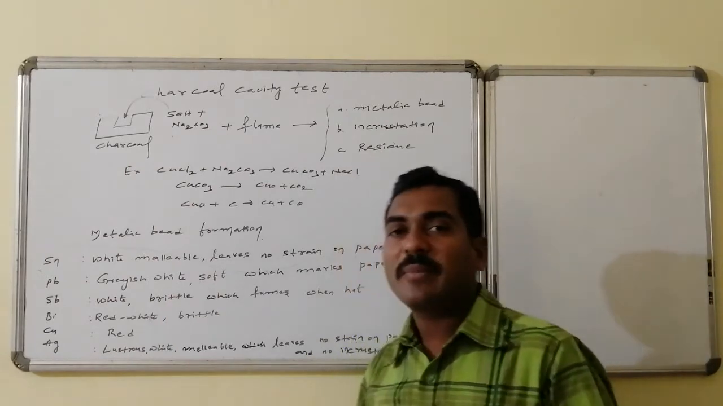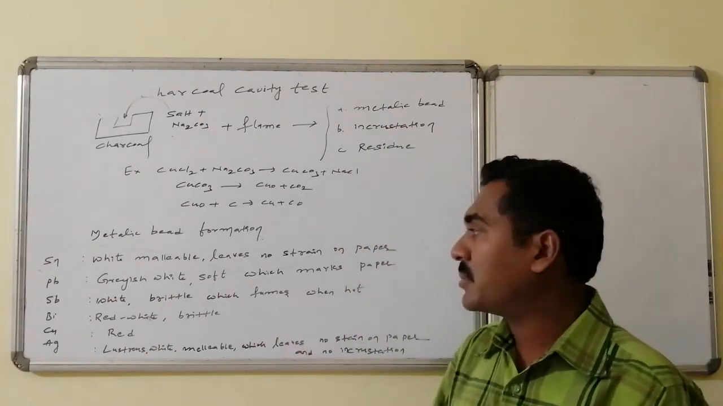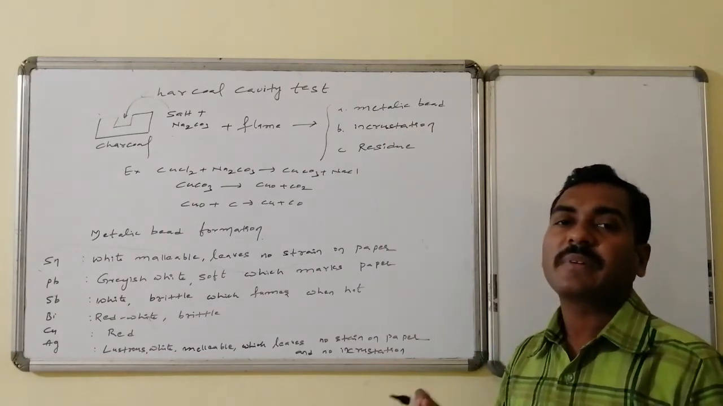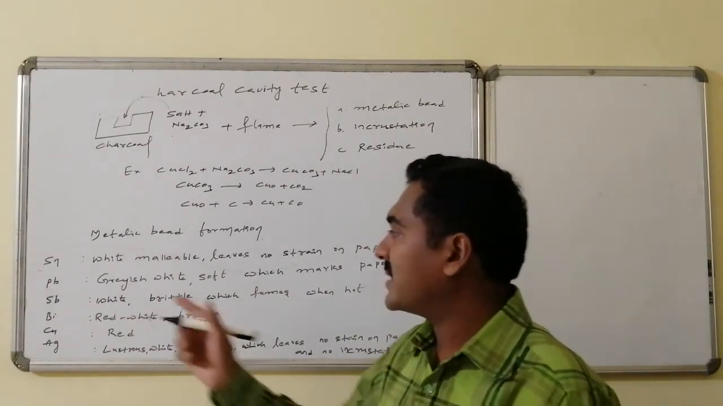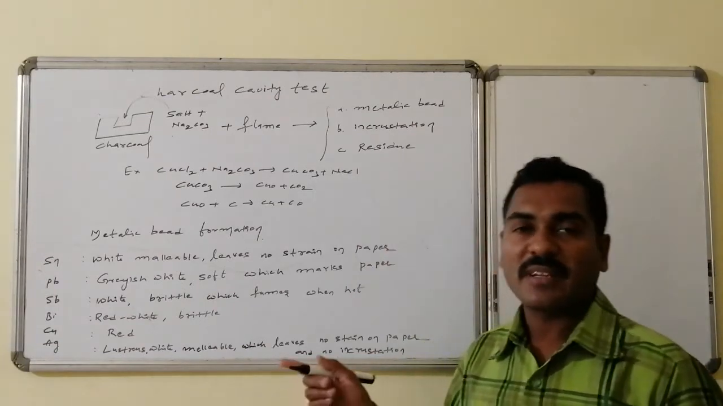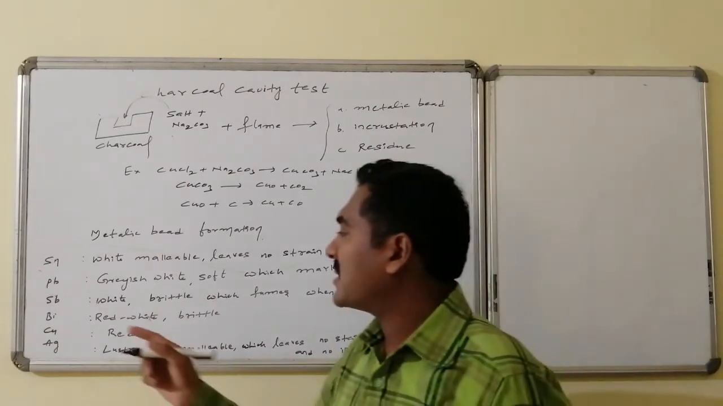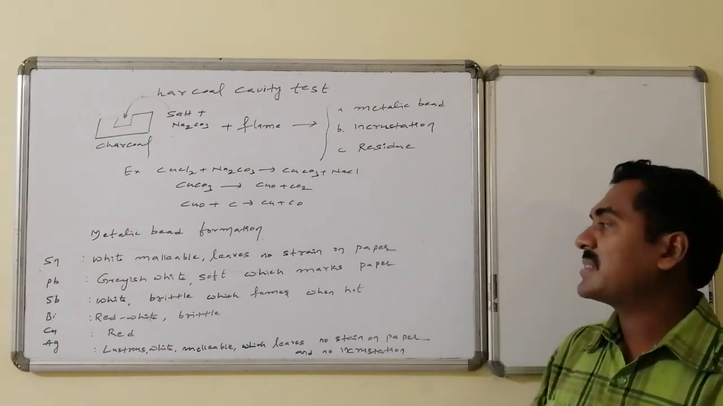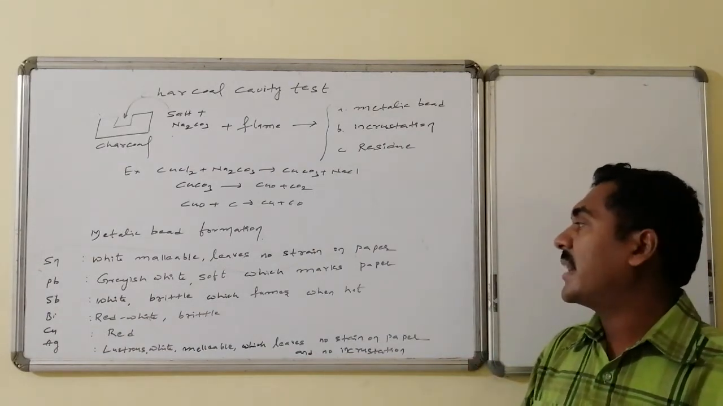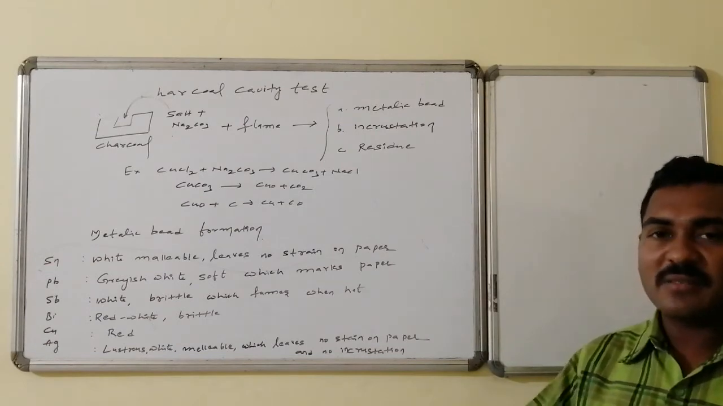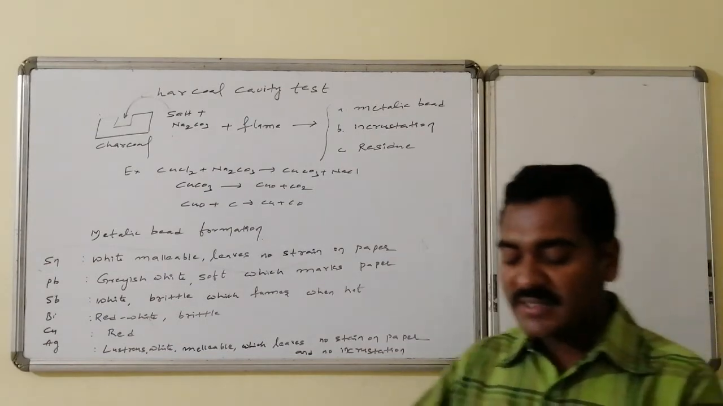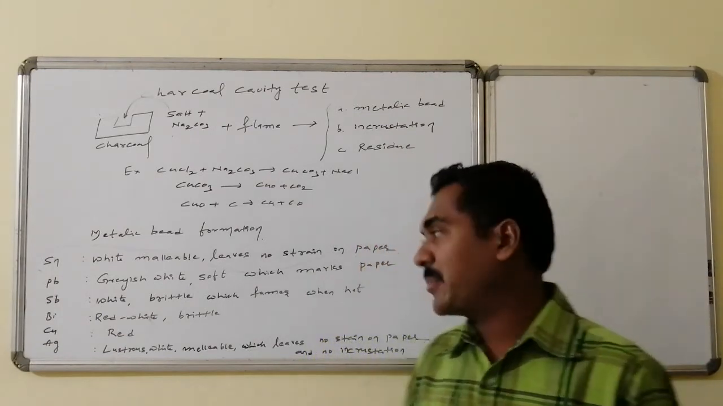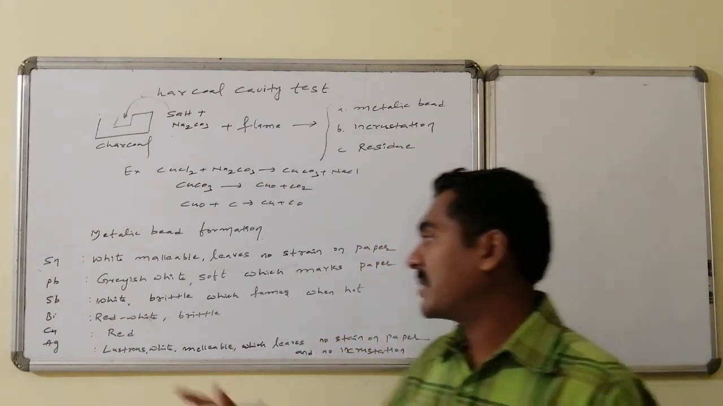In the case of a metallic bead, if it is tin, the fourth group element, the bead is white, malleable, and leaves no stain on paper. Whereas if it is lead, from the carbon, silicon, germanium, tin, and lead group, the bead is greyish white, soft, and marks the paper. If you tilt it on the paper, a green color appears. It gives a stain on the paper.